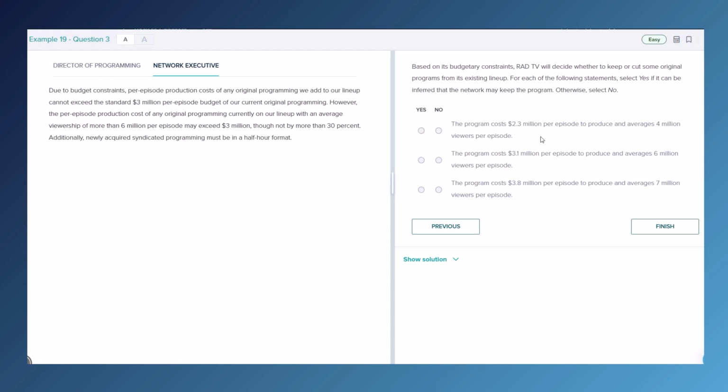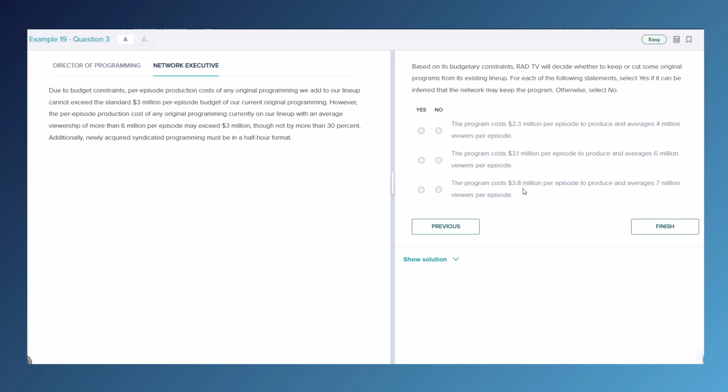First program, the program costs $2.3 million per episode to produce. That is lower than the budget of $3 million and averages 4 million viewers per episode. So yes, I think that they may keep this one. The second one, the program costs $3.1 million per episode to produce and averages 6 million viewers per episode. In the case of this one, there is a 30% cushion, but it's only for programs that have an average viewership of more than 6 million per episode, so it does not meet that requirement. It would not qualify for the 30% cushion, and therefore it is too expensive. No, they will not keep this one.